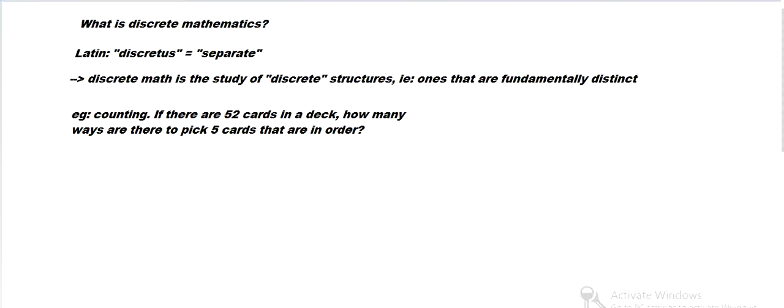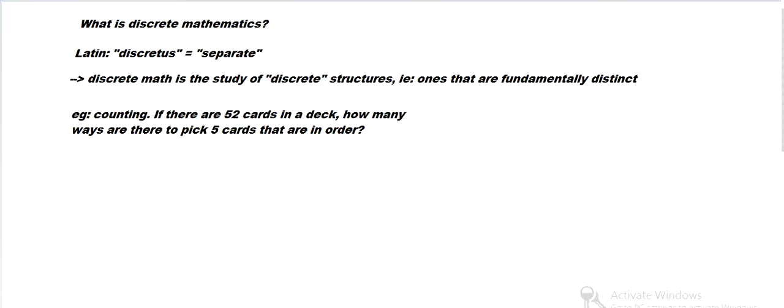So for counting, if we have a deck of cards and we're the casino, and we want to know the probability of all the different outcomes in a poker game, so we charge enough for a bet that the casino keeps a good profit. So it's interested in the probabilities of all those.